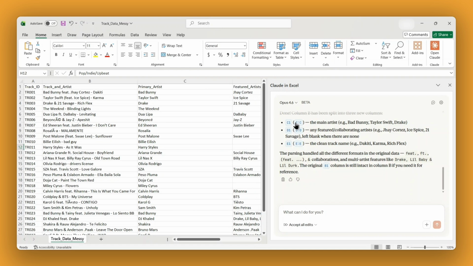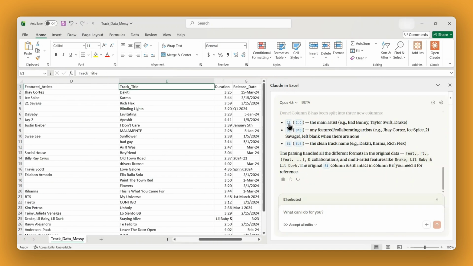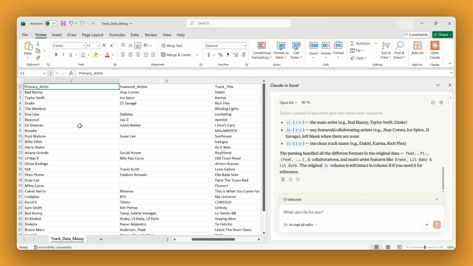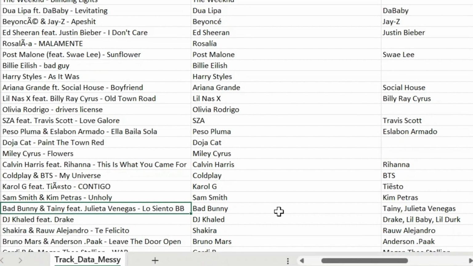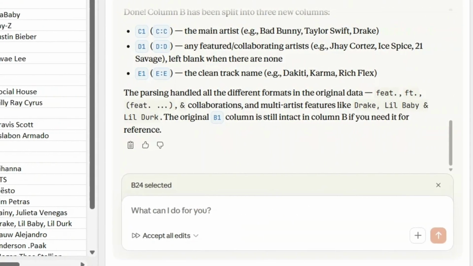Done. Look, it even handled different variations of the word features and even caught Beyonce and Jay-Z as co-primaries, not a feature. Click the citation. There's your source. Then, in row 23, Bad Bunny and Tainy featuring Julieta Venegas, multiple primaries and features.